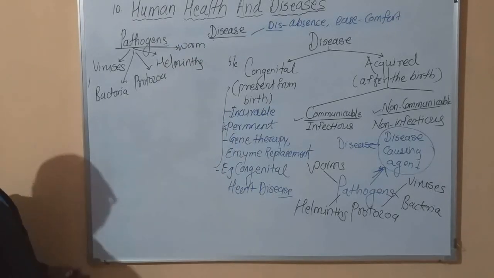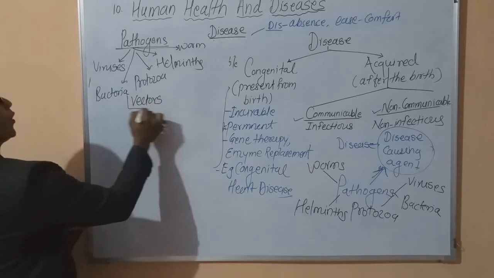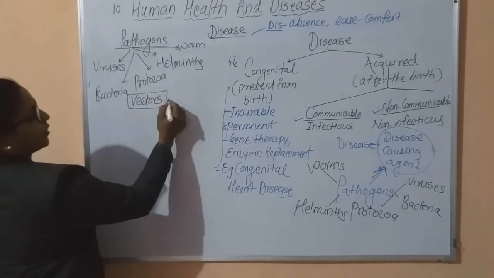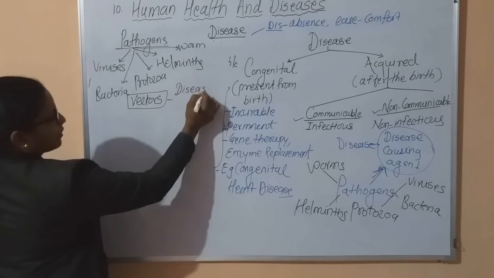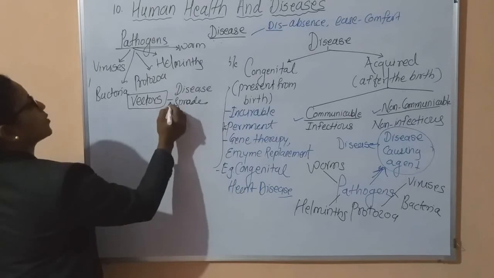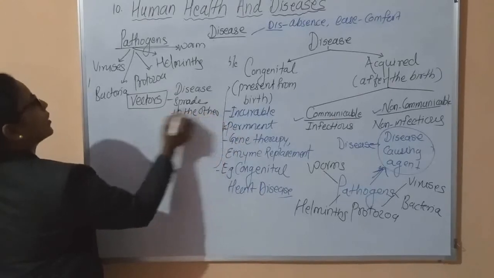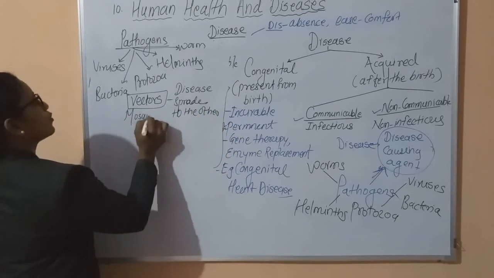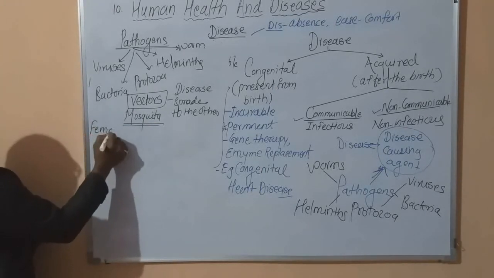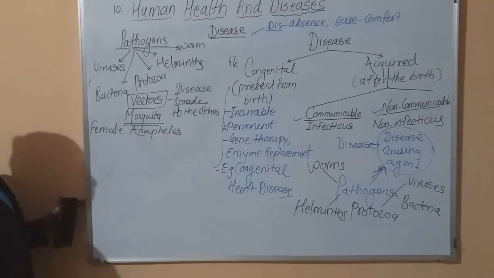Okay. Now in the case of pathogens, certain insects also act as vectors. It is also one of the important points in the case of diseases. Vector means disease spreading to others. These are mostly mosquitoes. In the case of malaria, as you are very well aware, the female Anopheles mosquito is the vector.